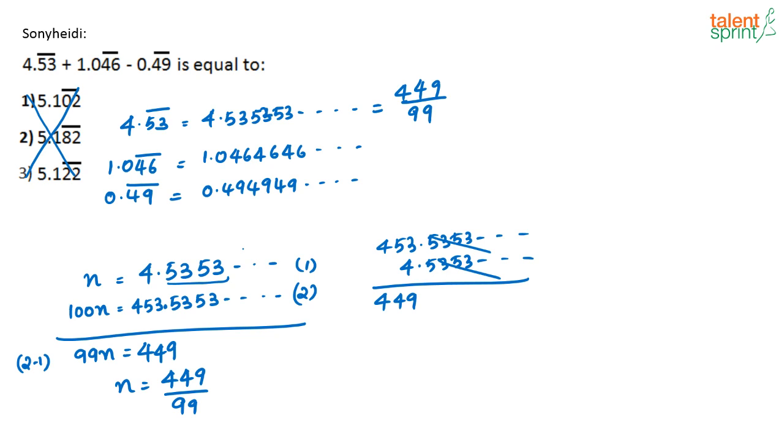I hope you also understand why I did not take 10n here. If I had taken 10n, then what would have happened? 45.3535. Now I cannot cancel 35 and 53 completely, so there will be some decimal part which I don't want. I want all the decimal part to go, then only I can represent it in terms of a fraction like this. That's why I am taking 100n. Similarly, you have to do the same for other numbers if you are asked to find the fraction.